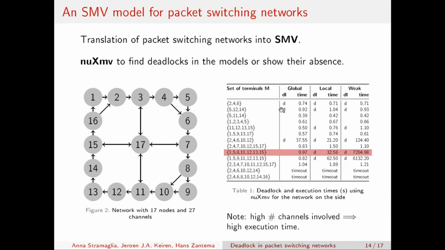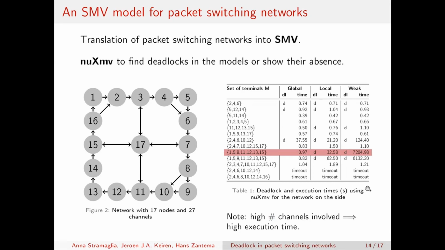We see in this table, in the column DL, that if a D is displayed, a deadlock was found. If it says free, then it wasn't found. We have some cases where for each notion of deadlock, a deadlock was found for some set of terminals. In other cases, we can ensure deadlock freedom for the packet switching network. And in a third group of cases, a local and weak deadlock are found, but not a global one. This is also consistent with our theory.